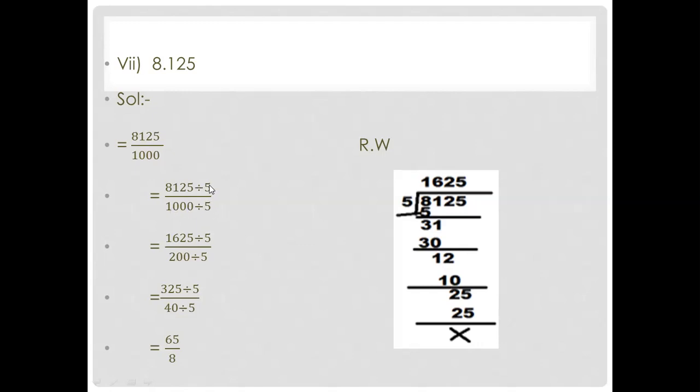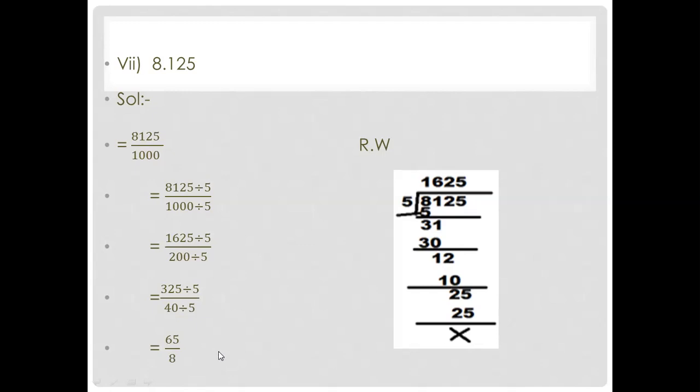So when we divide the numerator with 5, we get 1625. The denominator with 5, we get 200. Again, you divide 1625 by 5. So you will get 325, and 200 by 5, you will get 40. Again, when you divide, now it's 65 at the end, 5, and this is 8. So both are not divisible by the same table, so we write it as it is.